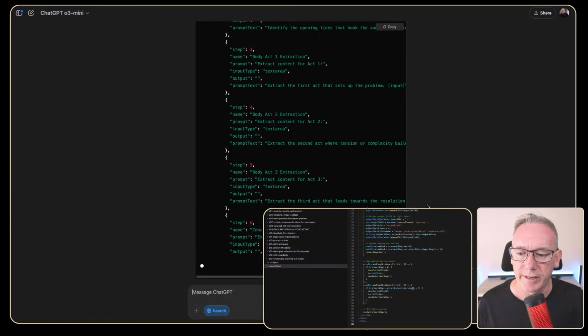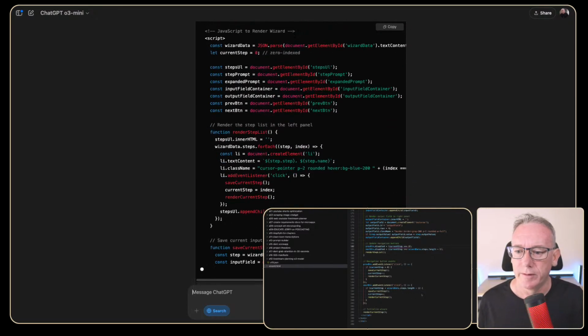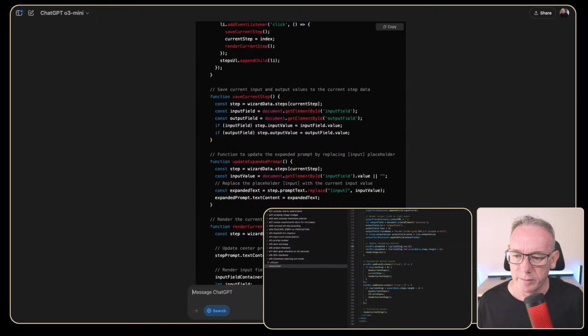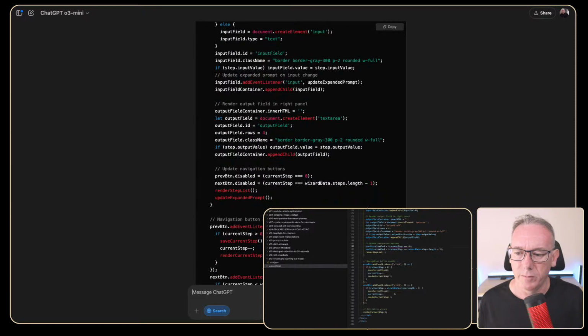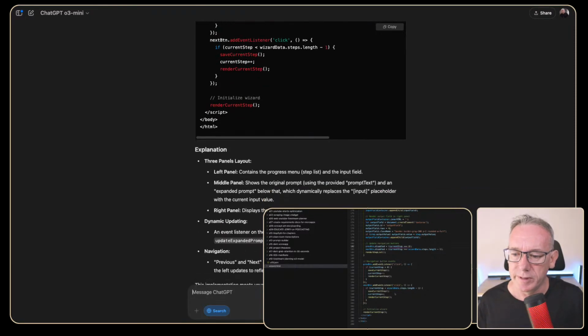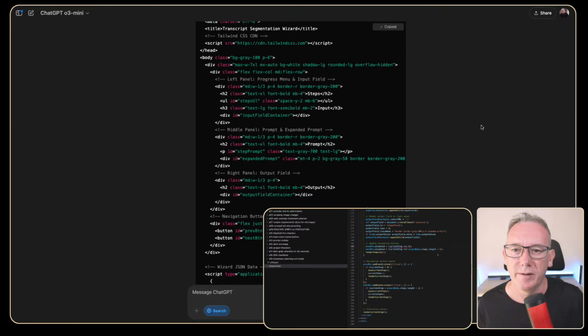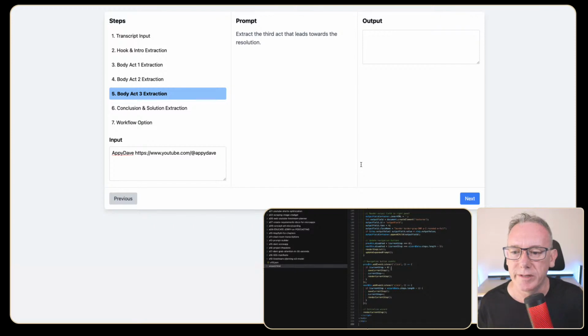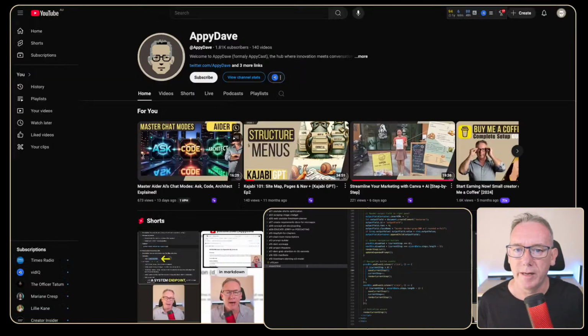So it's still writing code, but it's nearly done. Let me make sure I'm ready to go here. Okay. Fair bit more code being written this time. It's telling us we don't need to read that. It's just a quick test. We can press copy. We can go back to here, we can press that. Before I hit save, I'm just going to make sure we're on this, and then I'm going to hit save. And now we've got something here. Input, yep, great. And we'll just go to the Appy Dave channel.